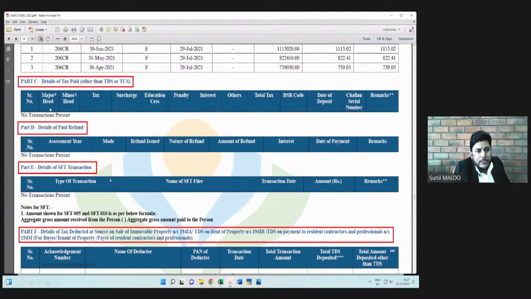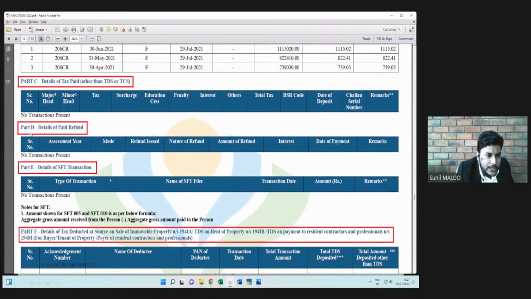Here the major head, minor head, then the tax amount, surcharge amount, cess amount, penalty, interest, others. These are different heads of the payments of tax. Here it will be the total amount. Then the particular BSR code of the challan, date of deposit, challan serial number, all these details are given and appear under the part C tab of the 26AS.